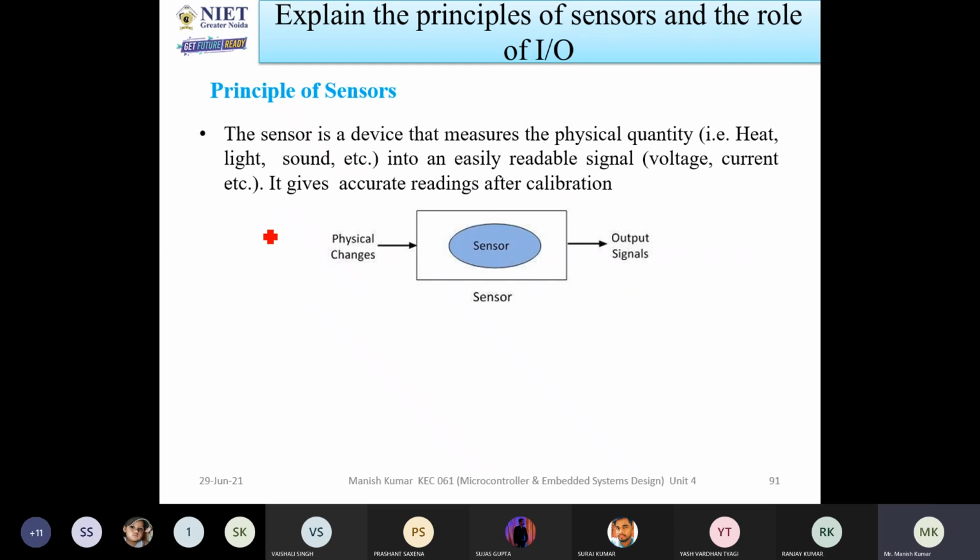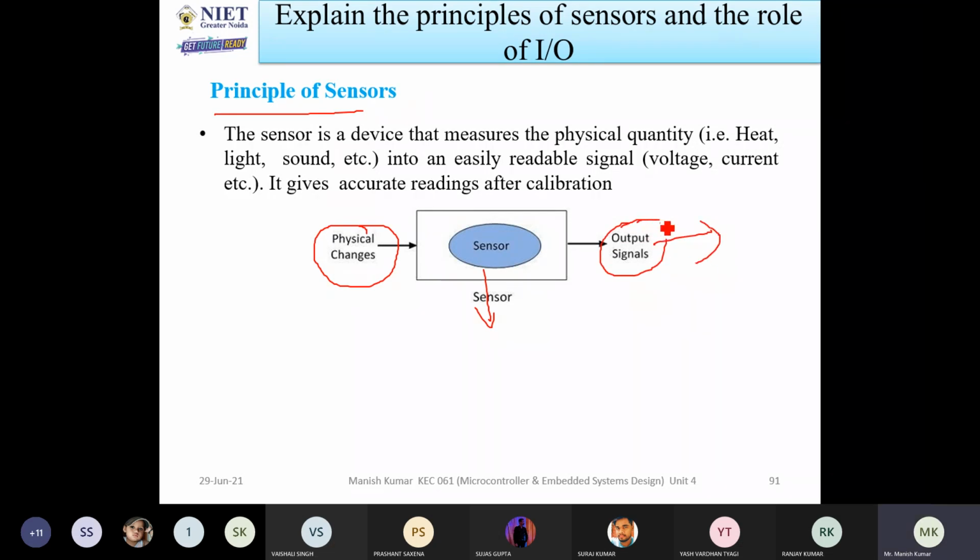Now, if you are talking about the principle of sensors, what is the use of a sensor? A sensor is a device that will sense any physical change. Any type of physical change, the sensor will sense and give to another device.